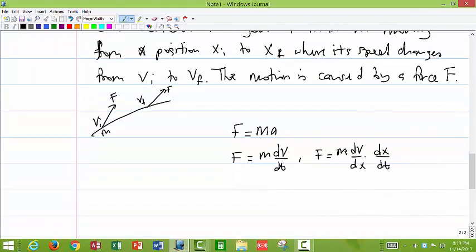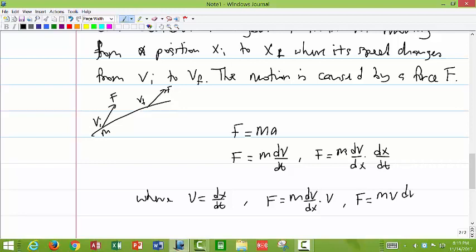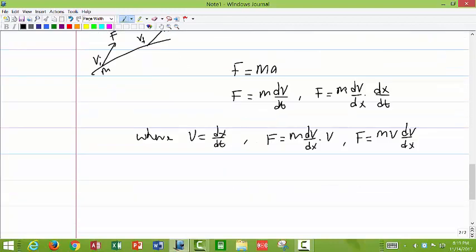We will recognize that dx/dt is v. So F is equal to m v dv/dx.